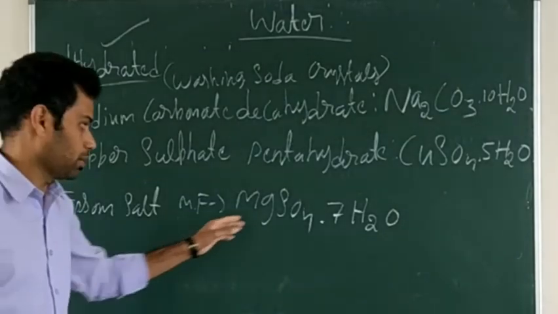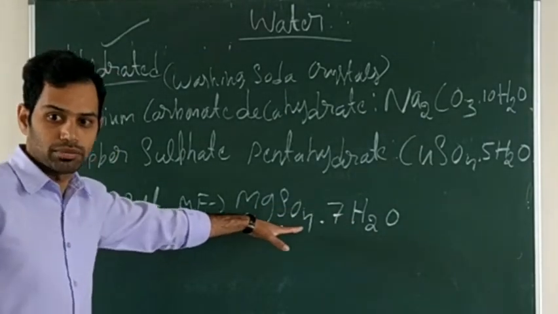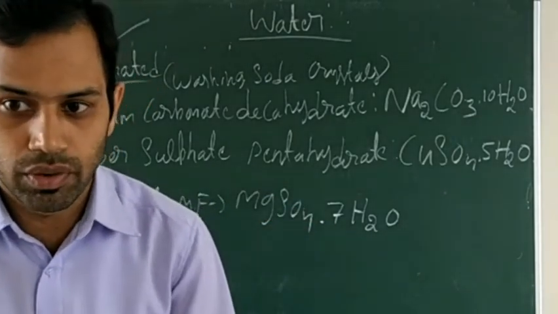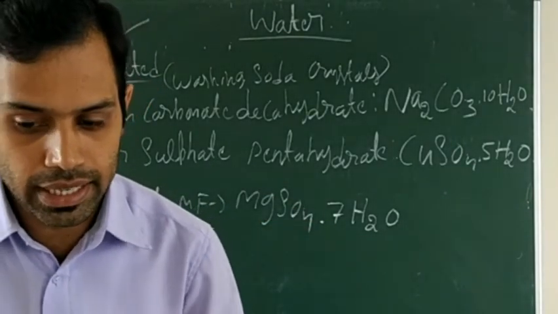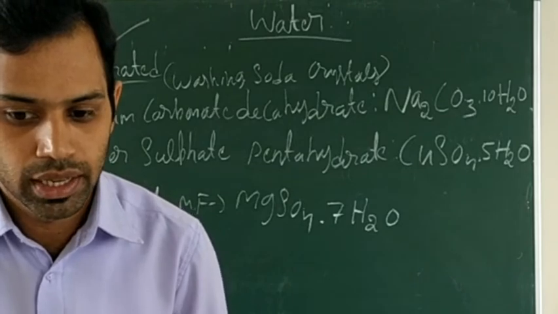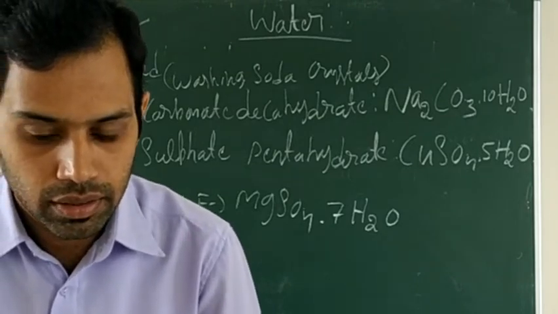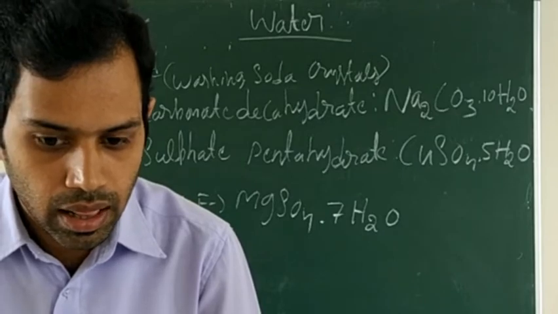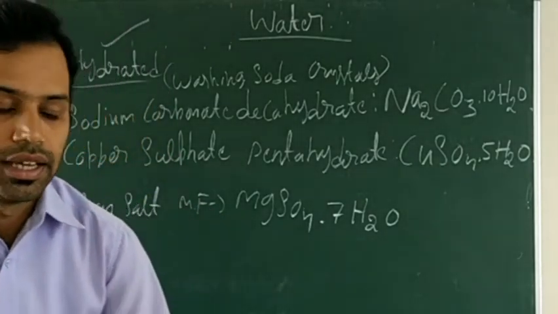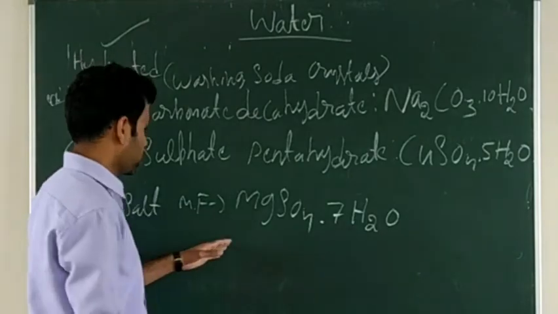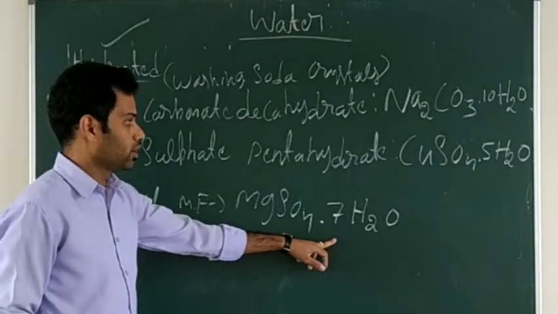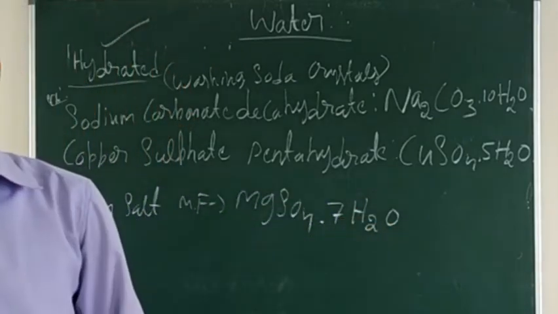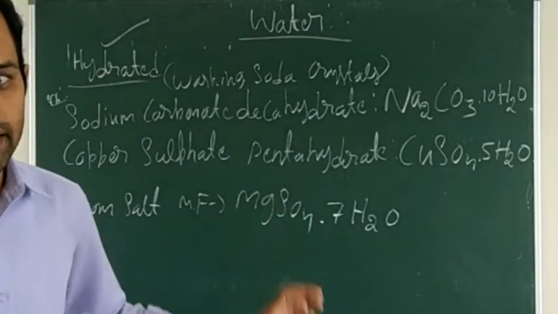Can you tell me the chemical name now? Magnesium sulfate. For 7, what will you say? Deca is 10, penta is 5. For 7, what will you say? Hepta. Yes, hepta. So magnesium sulfate heptahydrate. That is also a hydrated substance.